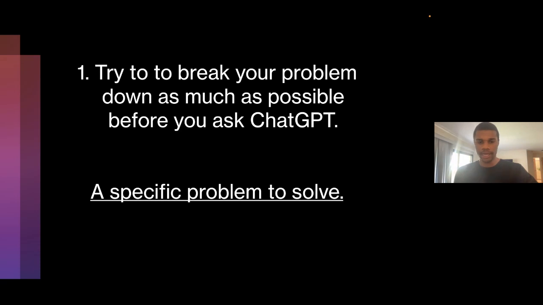All right, and so let's hop into ChatGPT stuff. I copied these 3 slides from our last meetup because I just wanted to remind you of the made up rules that I made. Rule number 1 is to try to break your problem down as much as possible before you ask ChatGPT. I underline this, but you need a specific problem to solve.